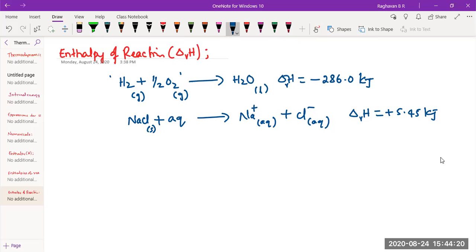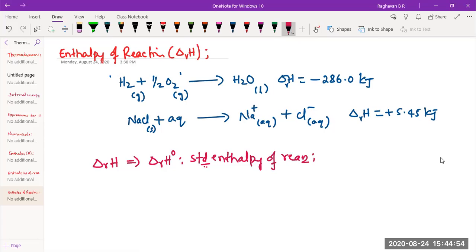Before that, I'll just finish up this. This delta R H is there, no? Enthalpy of reaction can be written as delta R H naught. What is delta R H? Enthalpy of reaction, that's all. What is delta R H naught? Standard enthalpy of reaction. What is the condition required to call delta R H as delta R H naught?